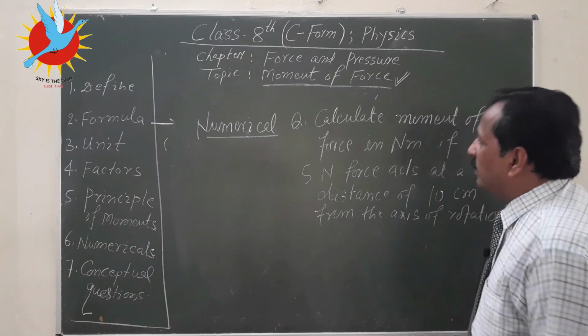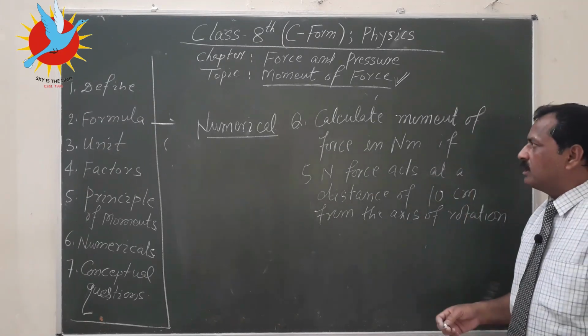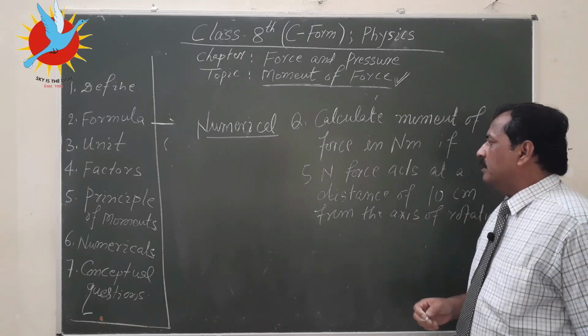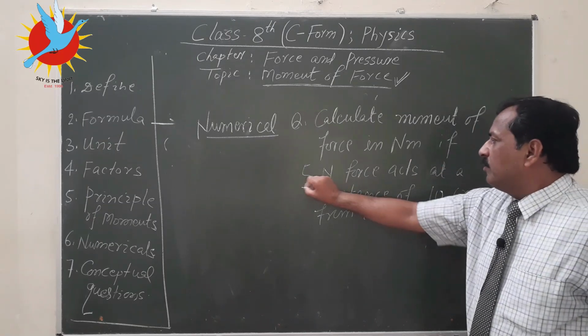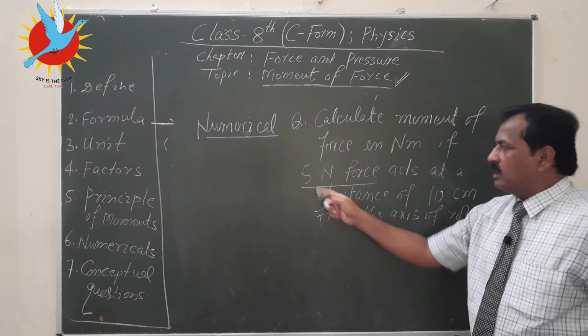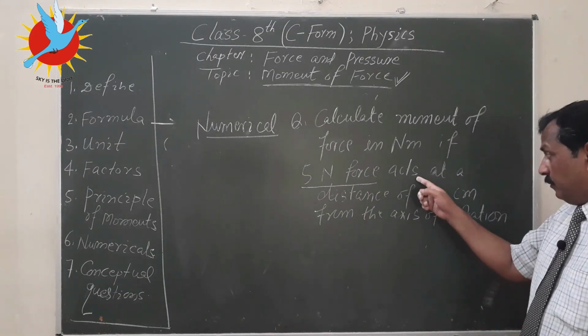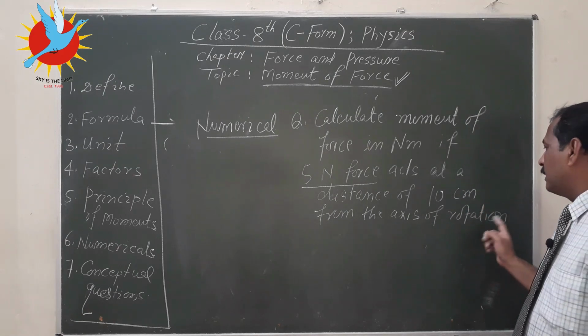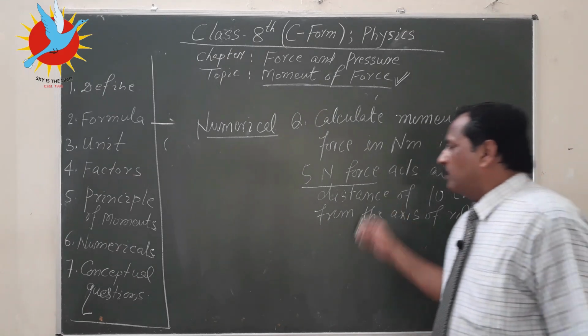So how to calculate it? Calculate moment of force in Newton meter, means it has to be in a standard unit, Newton meter. If 5 Newton force, so magnitude of force is 5 Newton, it acts at a distance of 10 centimeter from the axis of rotation. So how to calculate it?